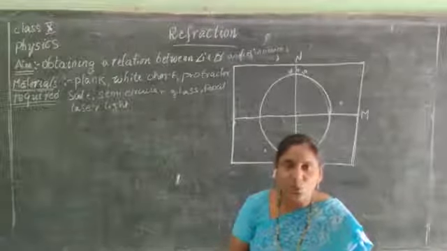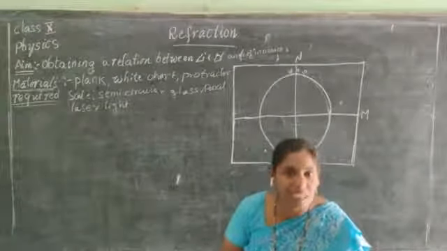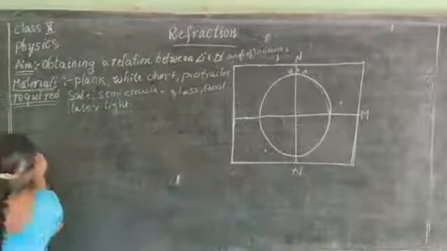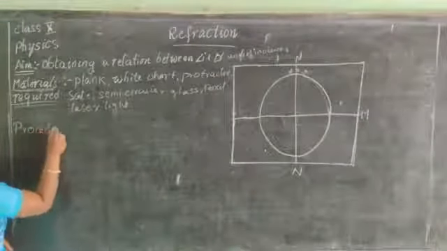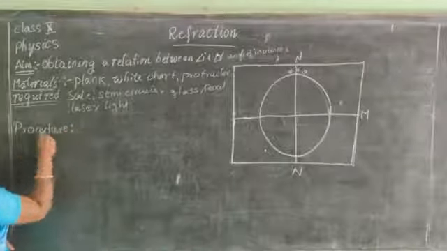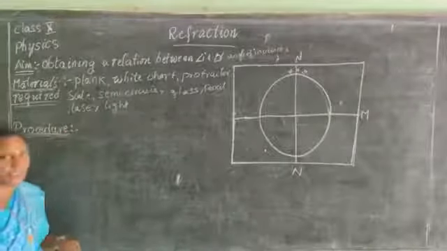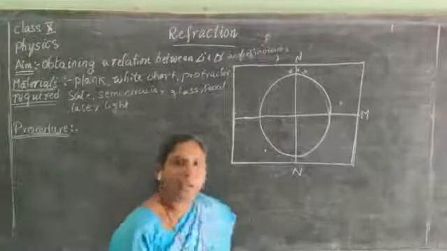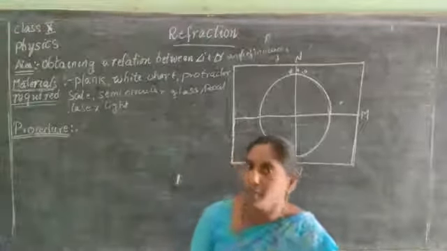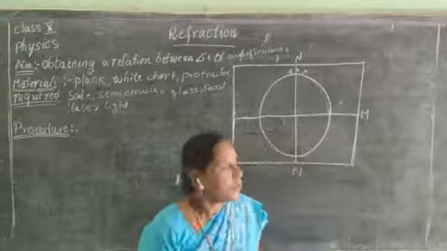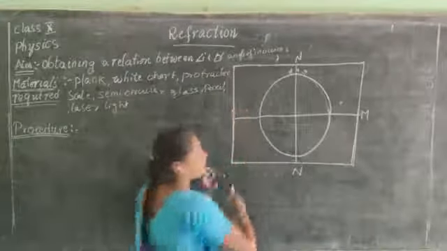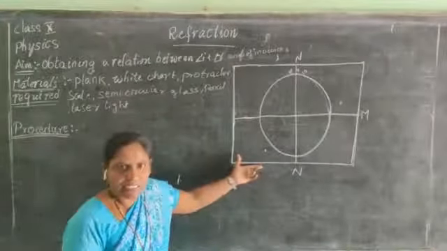Let us do the next one, that is procedure. How are we going to perform this experiment? You can see clearly on the blackboard.